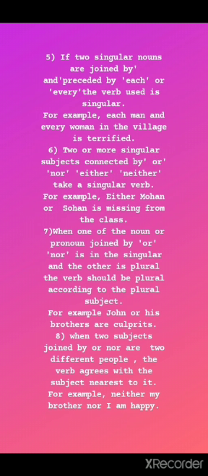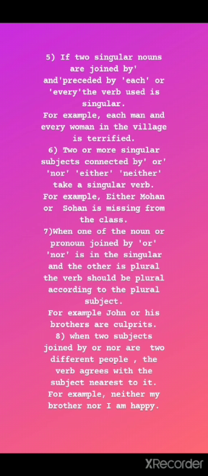Seventh rule: when one of the nouns or pronouns joined by or, nor is singular and the other is plural, the verb should be plural according to the plural subject. For example, John or his brothers are culprits. So we are referring to the second subject, and therefore we have put are as the verb, using it for the subject brothers, the nearest subject.